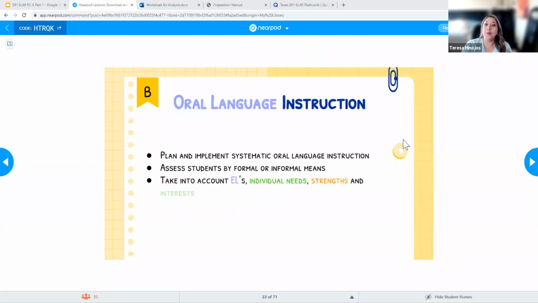So now we are on descriptor B. We did all of that; that was just descriptor A. With descriptor B, now we're looking at oral language instruction. So if I'm going to be teaching this, what is this actually going to look like?